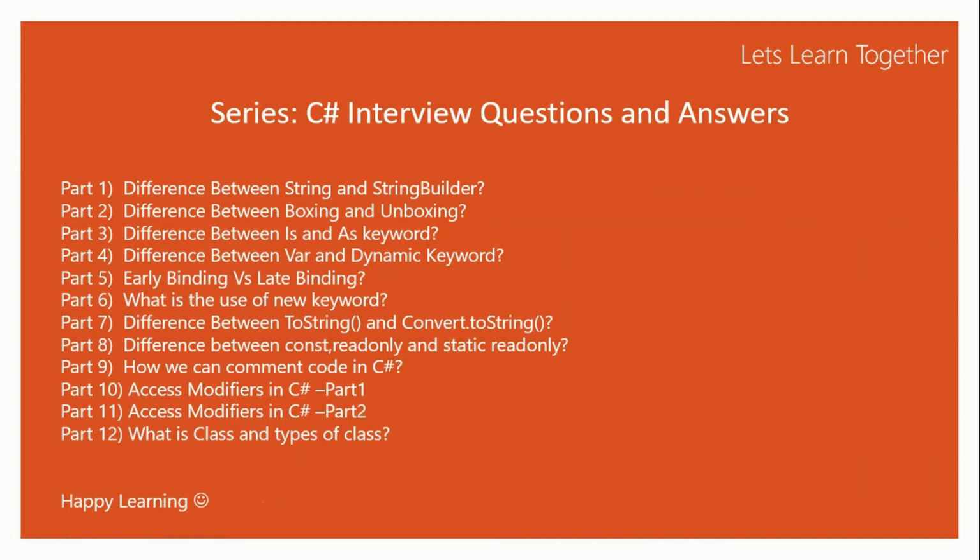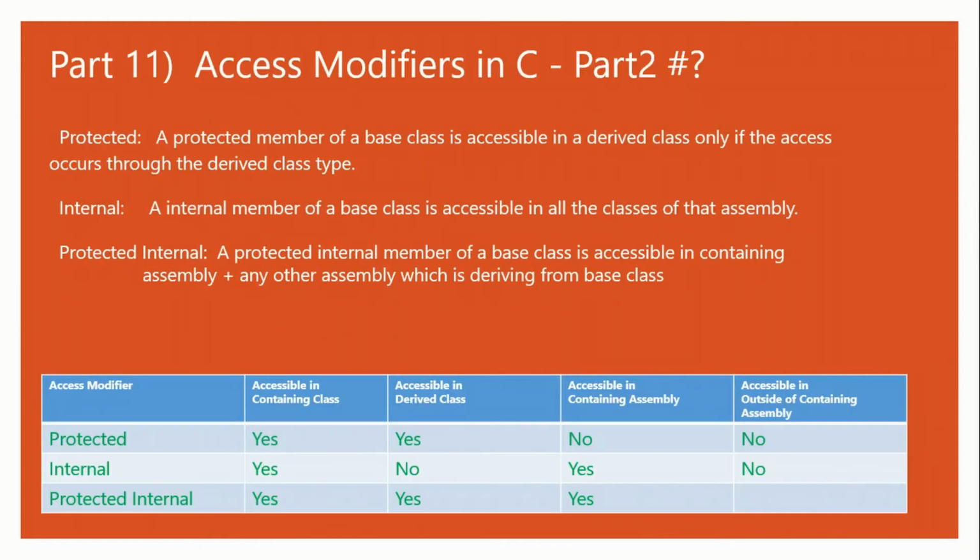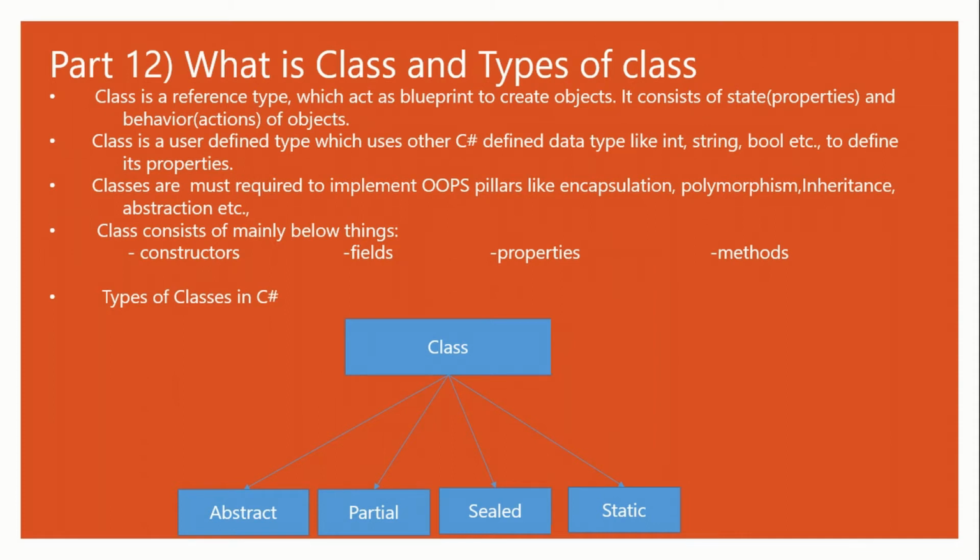So I'll go to the slide for this, and as you can see, the definition of class is a reference type. As we are aware, there are two types which are allowed in C#. One is value type and another one is reference type. So class is a reference type which acts as a blueprint to create objects. It consists of properties and actions, which we also call behavior of the objects.